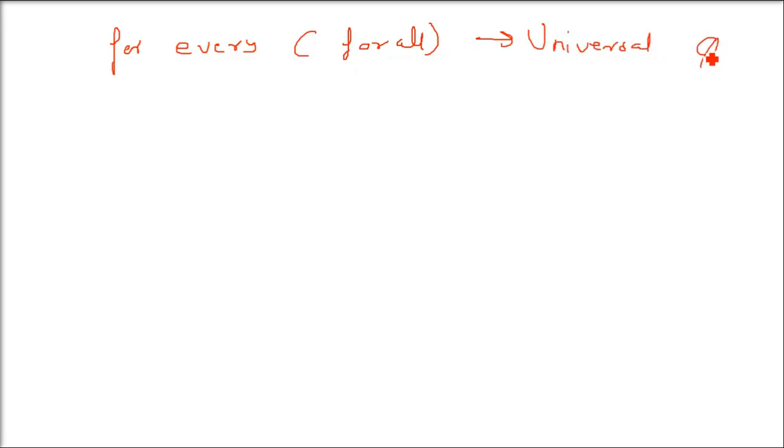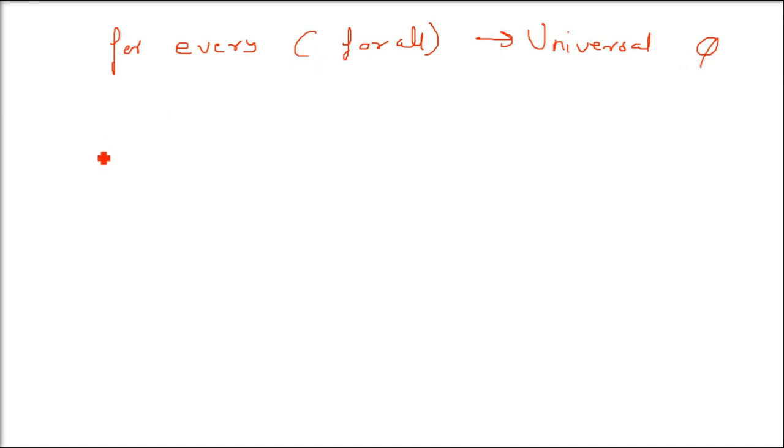Okay, now let me show you some other terminology here. "For every" means "for all", and this is called the universal quantifier. For every means for the universe, for everything.